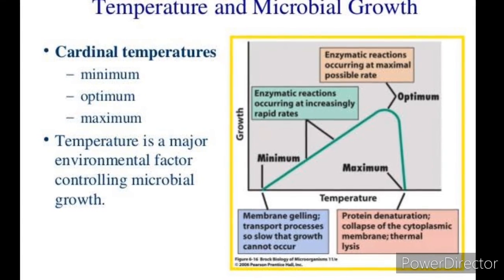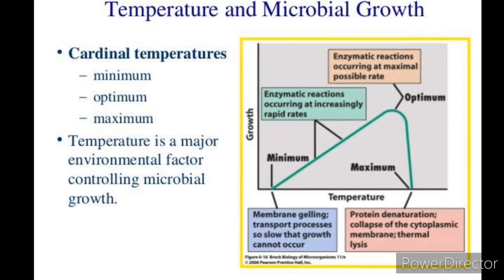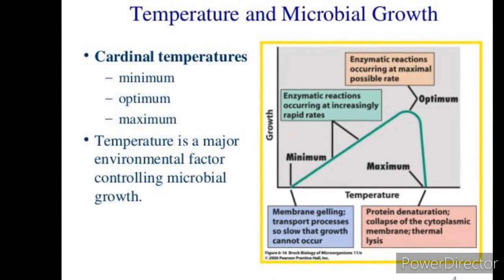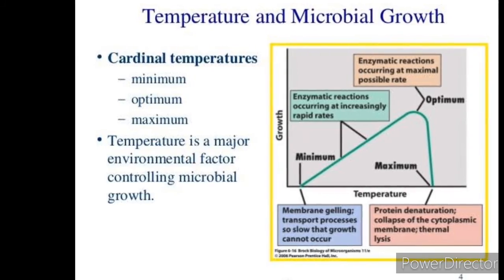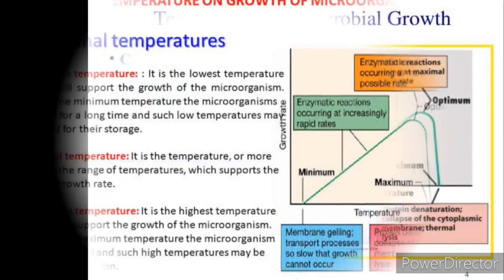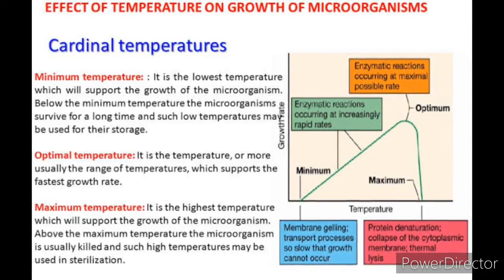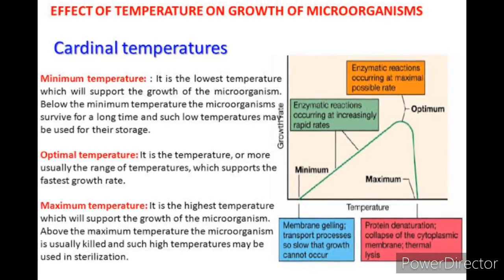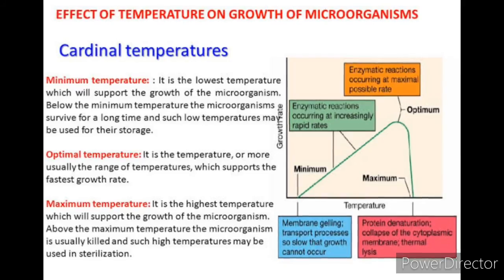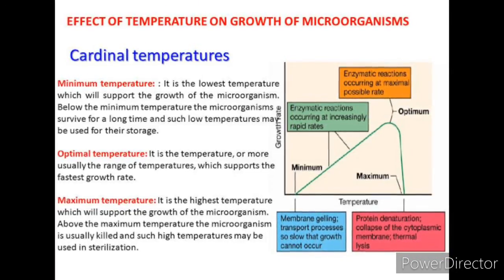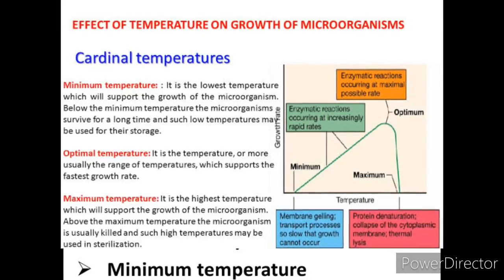Three limits of temperature can be recognized for any organism. They are minimum temperature, optimum temperature and maximum temperature. At minimum temperature, physiological activities are lowest. At optimum temperature, physiological activities are maximum. At maximum temperature, physiological activities will stop.